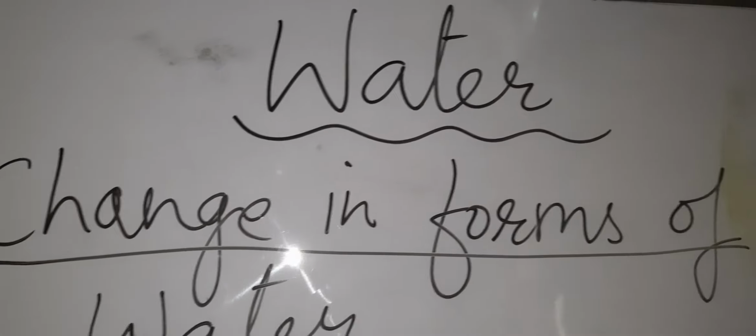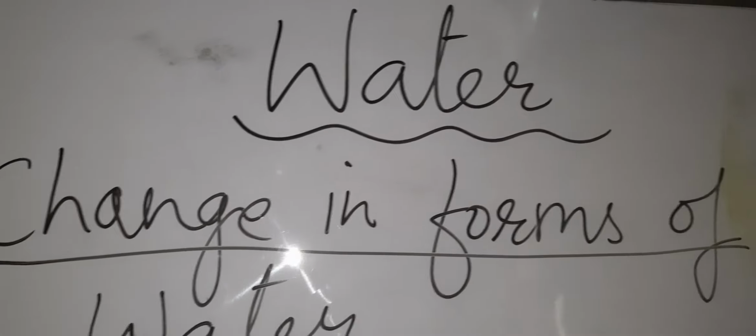Now we are going to learn about the importance of water, how water is useful to us. Water is a very important natural resource as it is very important for the survival of all the living beings. All the living beings means the human beings, the animals and the plants, all of them require water. It is important for their survival.